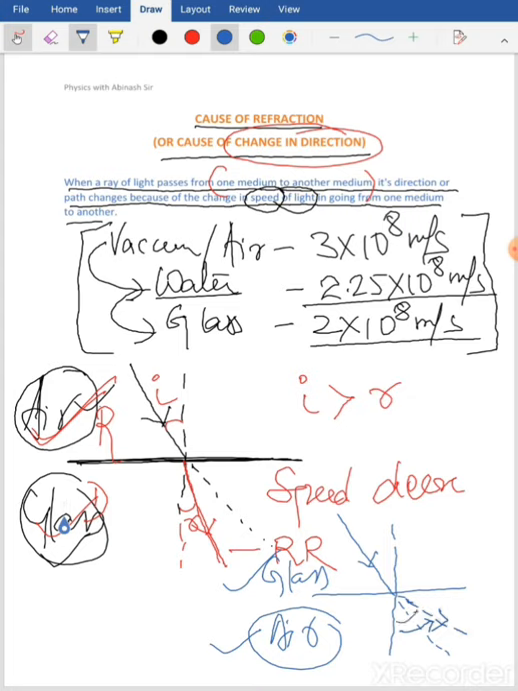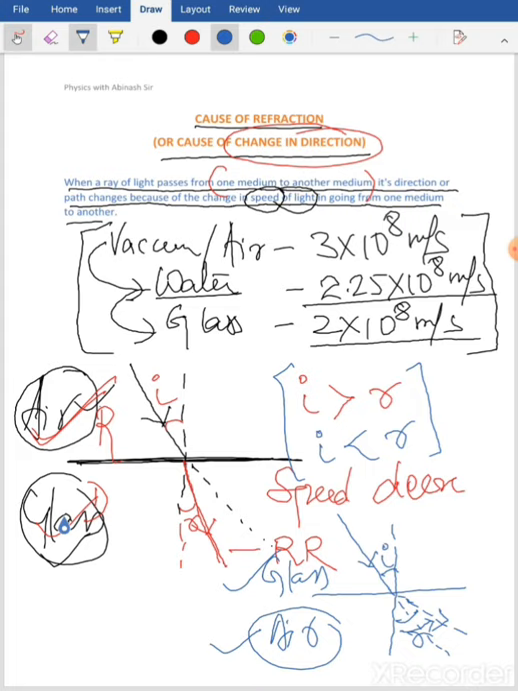So this becomes my angle of refraction and this is my angle of incidence. In this case my angle of incidence becomes less than the angle of refraction. With this you can conclude that whenever a ray of light travels from one optical medium to another optical medium, there is a change in the speed of light, since the speed of light is different in different media, understand?